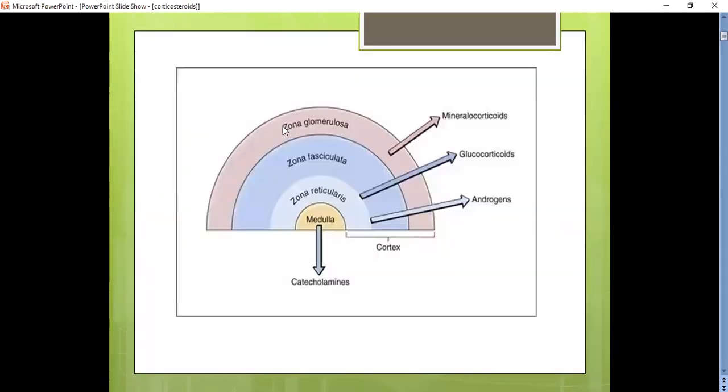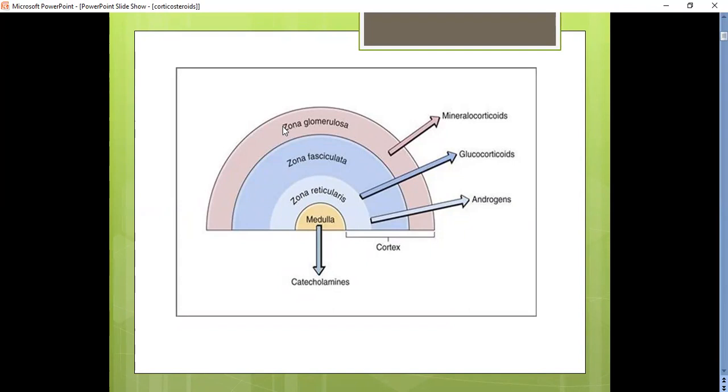Okay, and we all know that the steroids are produced mainly by our adrenal cortex. Coming to the anatomy of the adrenal gland, we know that there is an outer covering, that is the adrenal cortex, and an inner portion, that is the adrenal medulla. The adrenal cortex is again divided into three regions: the outermost zona glomerulosa, the middle zona fasciculata, and the inner zona reticularis.